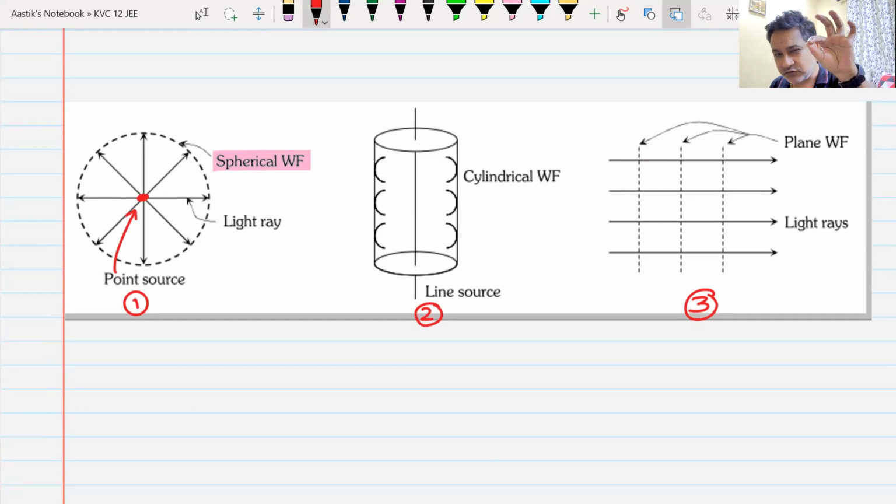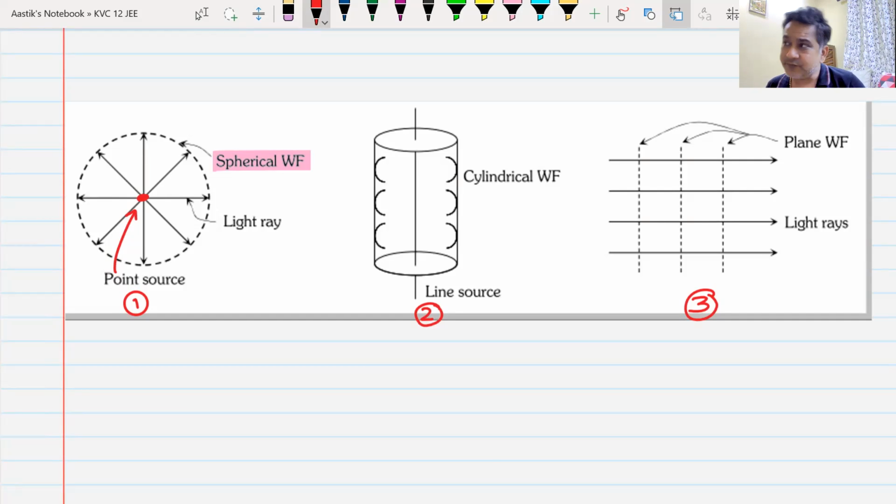If I have a point source of light, a point of light, it will emit light in all directions. That point source of light will create a spherical wavefront. Do we understand this? Yes, sir. A point source of light creates a spherical wavefront.